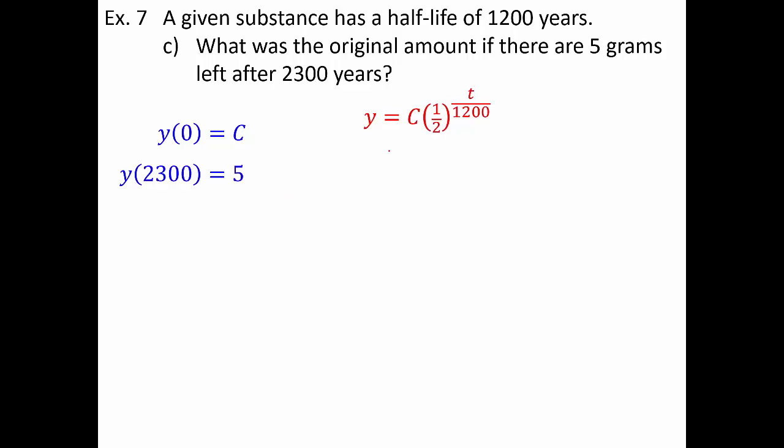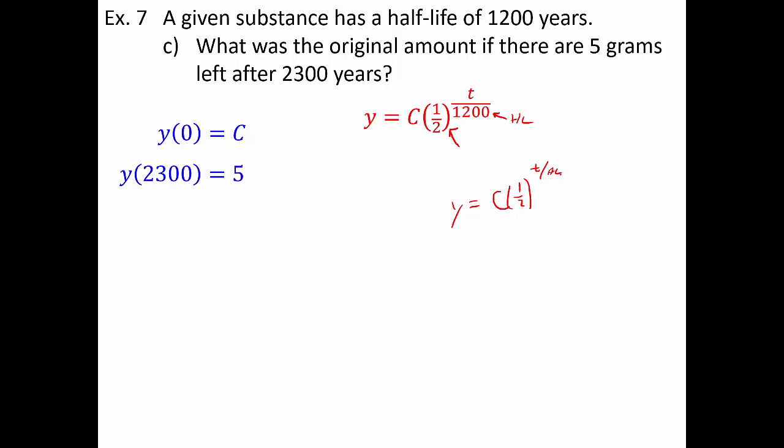Now, a little shortcut going forward: anytime you're doing a half-life problem, this is always going to be 1/2, and this is always going to be the half-life. So if you want a shortcut, you are welcome to use it. If it's a half-life problem, it will always be c times 1/2 raised to the t over the half-life.